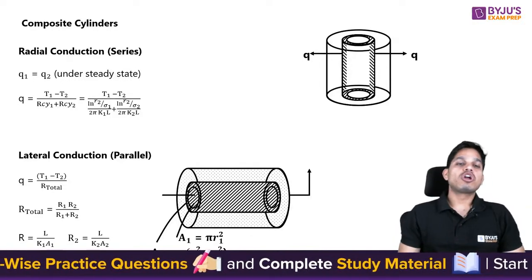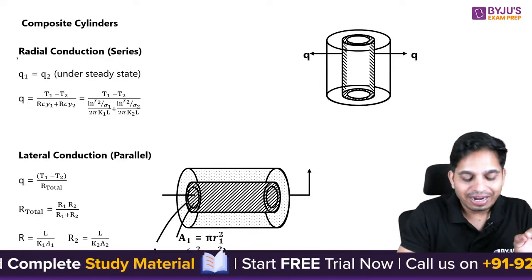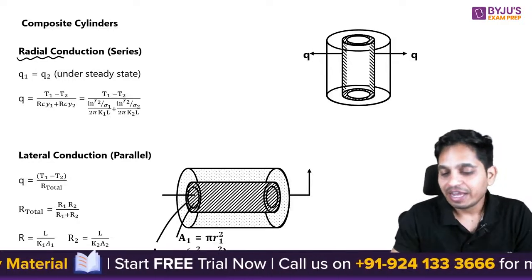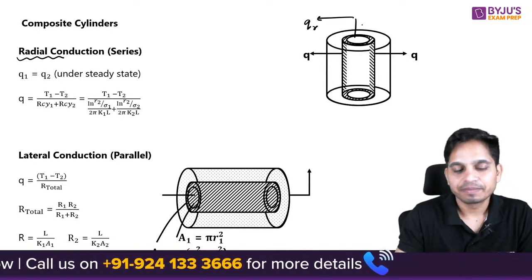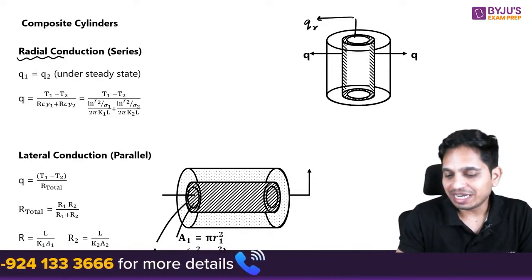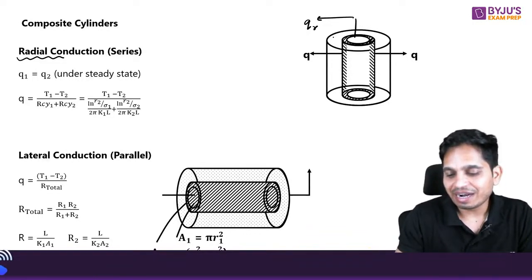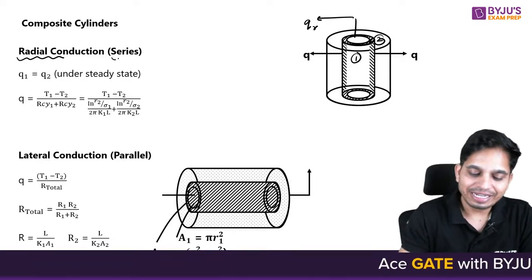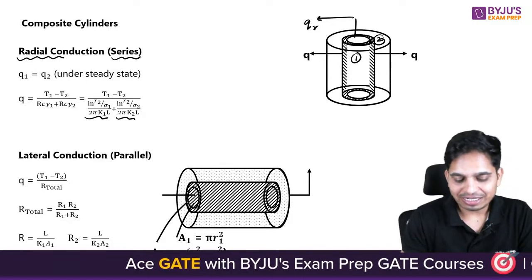Now what about composite cylinders? If radial conduction is happening, and conduction is happening only in the direction of the radius, then you have one cylinder like this and another cylinder like this. This is your first cylinder, your second cylinder. So it is a series connection, and you can add your resistances.